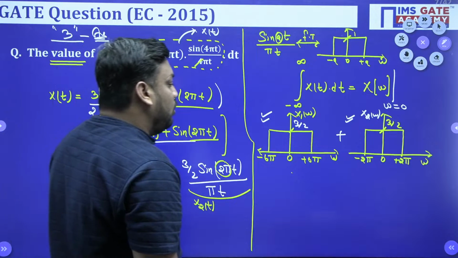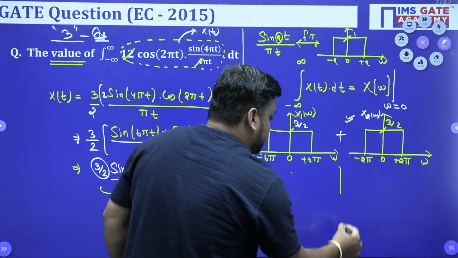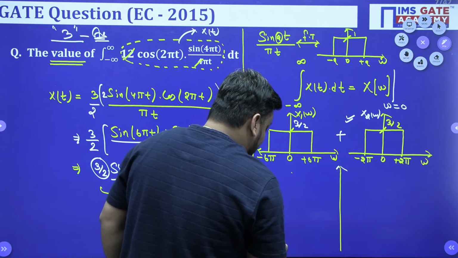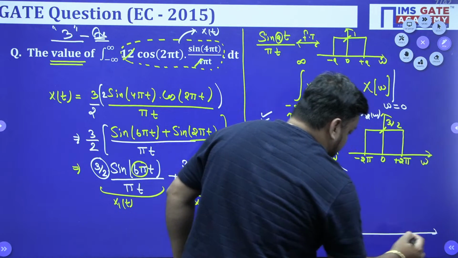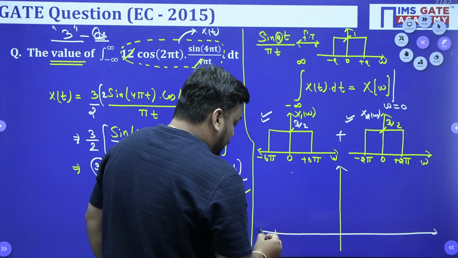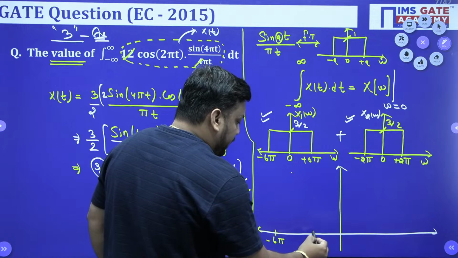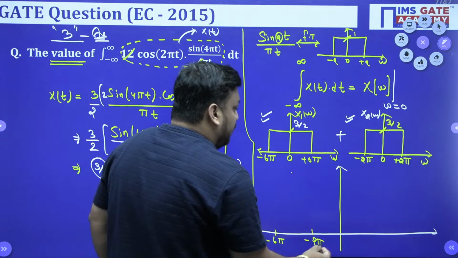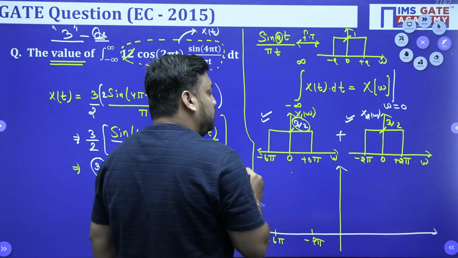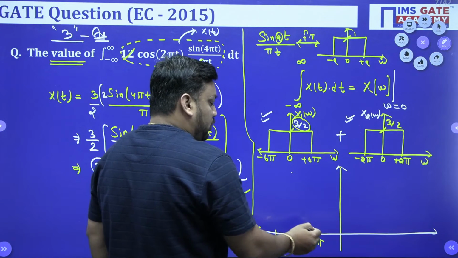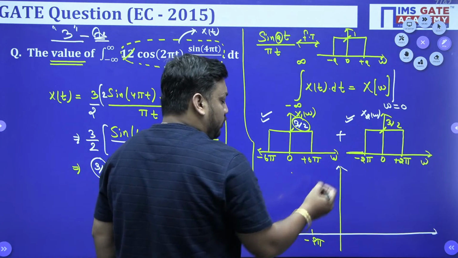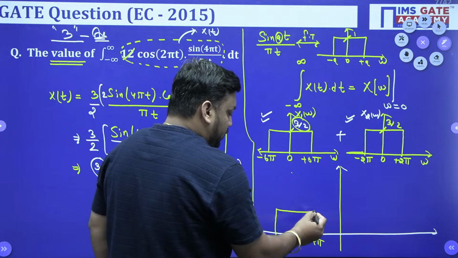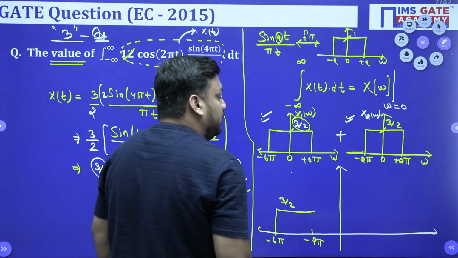The answer we already got. Just for the signal addition, if you wish to add these two curves, what shape will you get? From minus 6 pi to minus 2 pi, this magnitude is 3 by 2, but the other signal has 0 value there, so the overall curve contains 3 by 2 only.